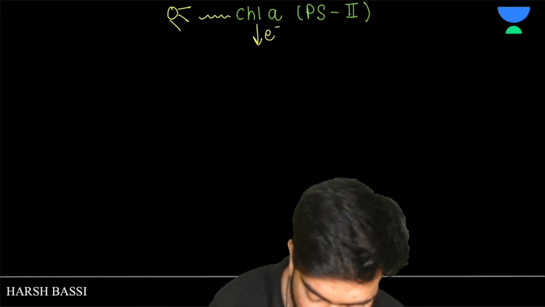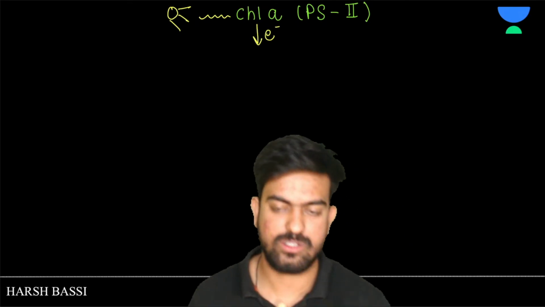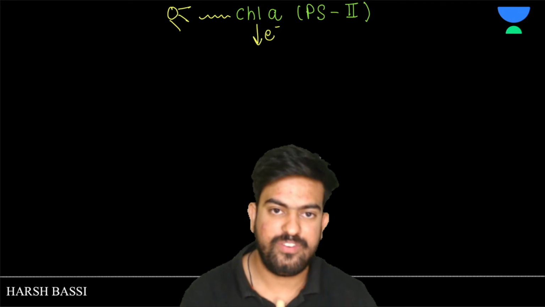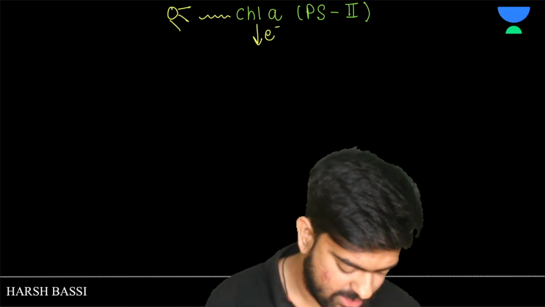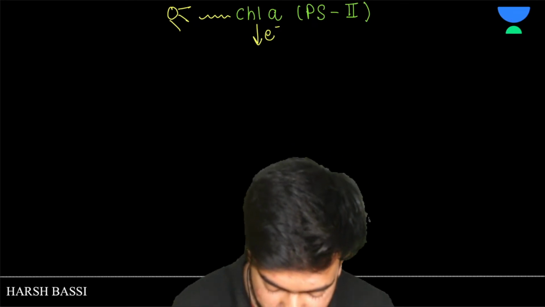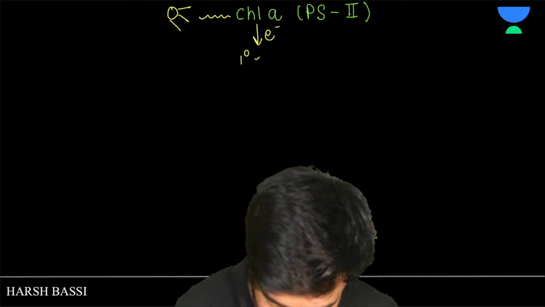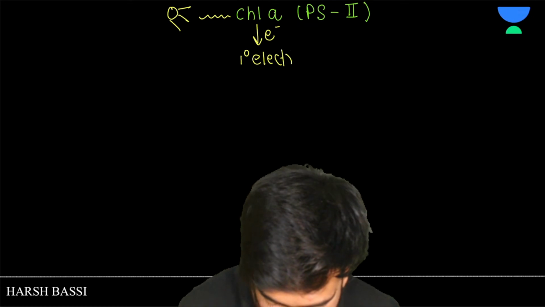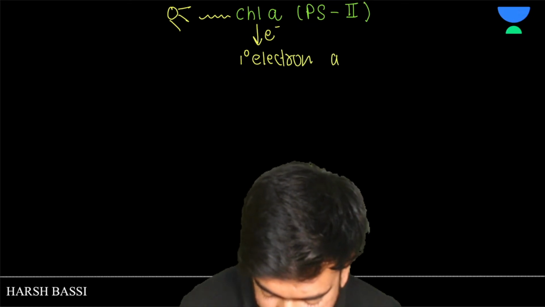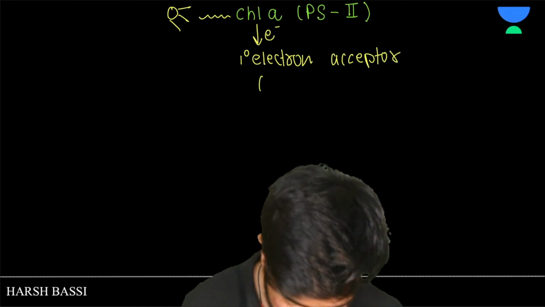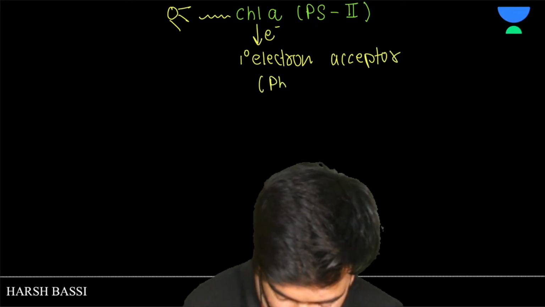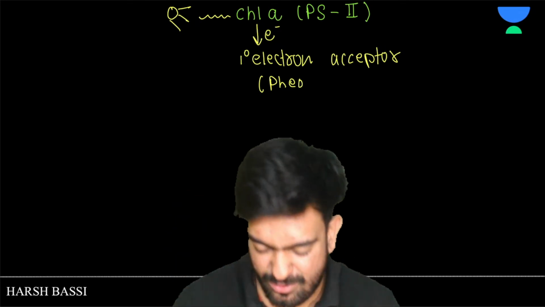It went to the primary electron acceptor, which at this point is pheophytin. Yes, exactly, pheophytin. Check the spelling of pheophytin, okay?